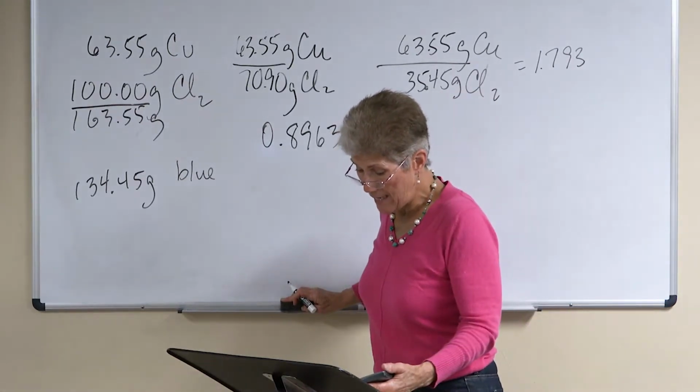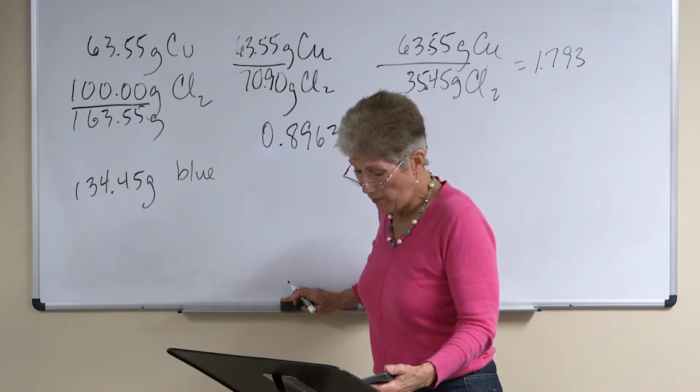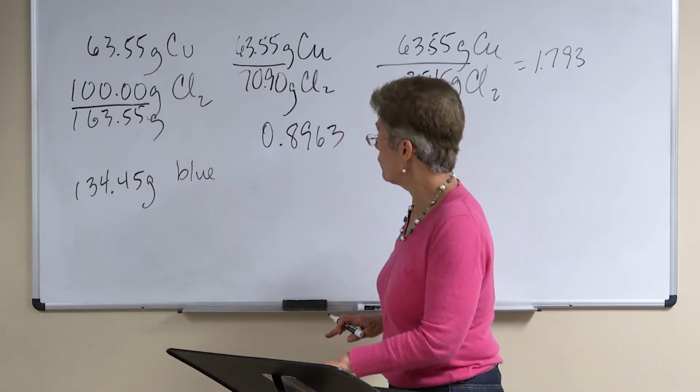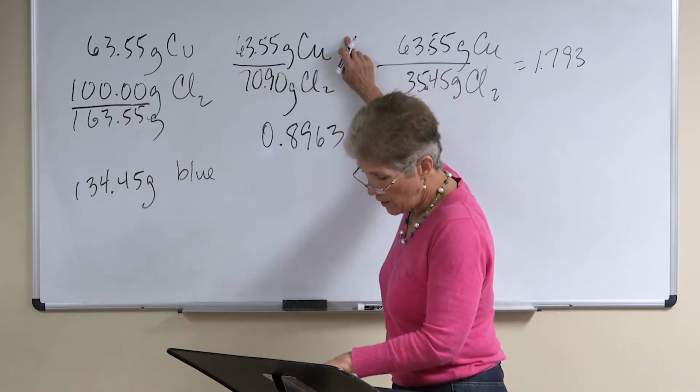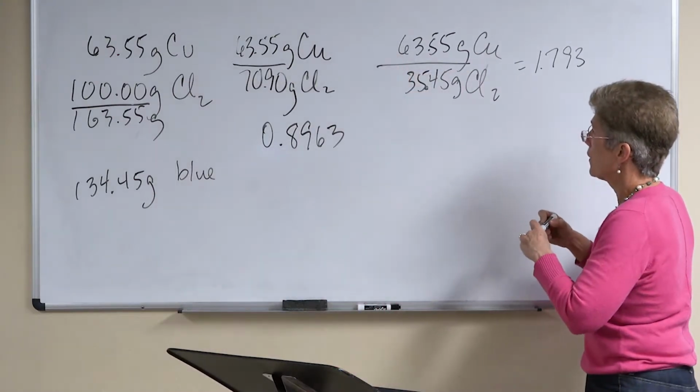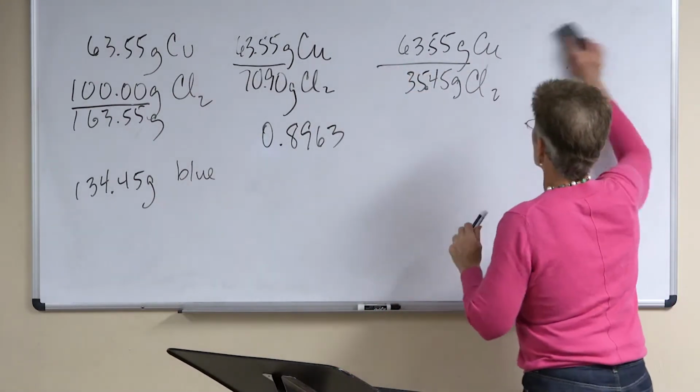If the compound made in A is composed of 1 copper atom to 2 chlorine atoms, how many chlorine atoms are in the compound made in C? If the compound made in A is composed of 1 to 2, this would be a 1 to 1. Okay, let's look at what he asked.